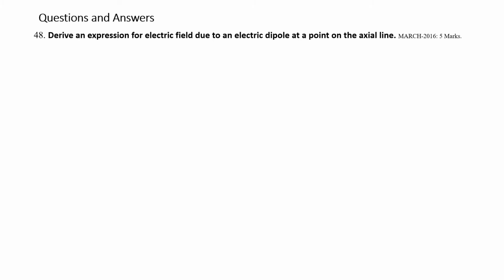Question number 48. Derive an expression for electric field due to an electric dipole at a point on the axial line. So the axial line is the line in the direction joining the positive and negative charges. Now here we have to derive an expression for electric field.